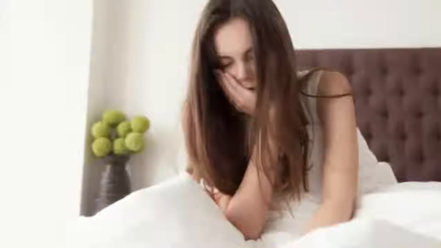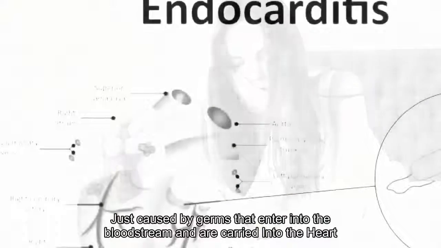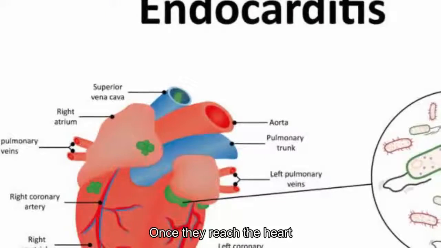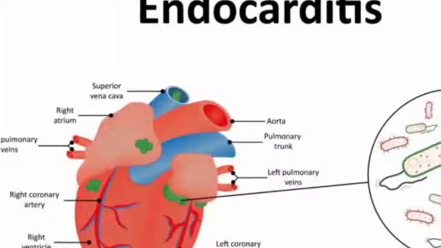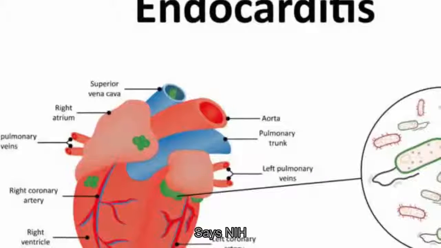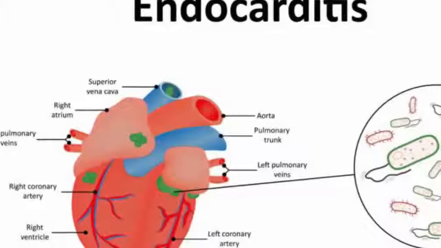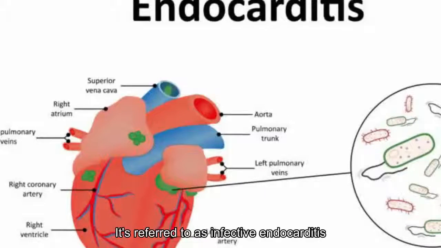5. Endocarditis. Endocarditis is caused by germs that enter into the bloodstream and are carried into the heart. Once they reach the heart, they can infect the inner surface of the heart, including the valves, says NIH. This condition is extremely rare, but when it does happen, it's referred to as infective endocarditis.